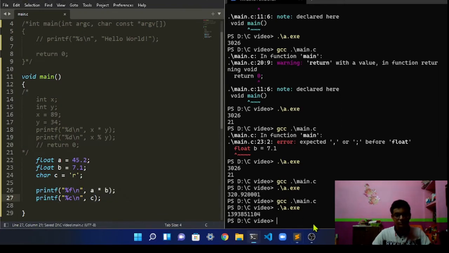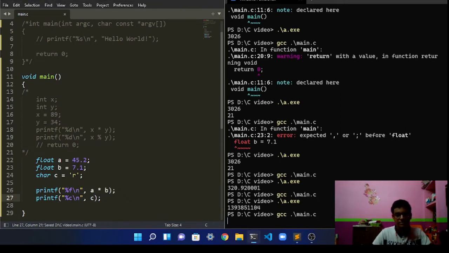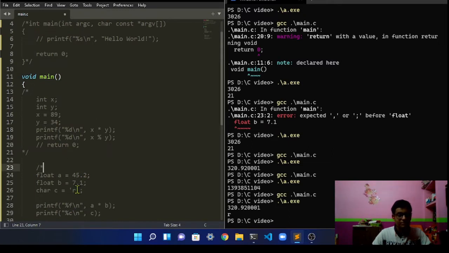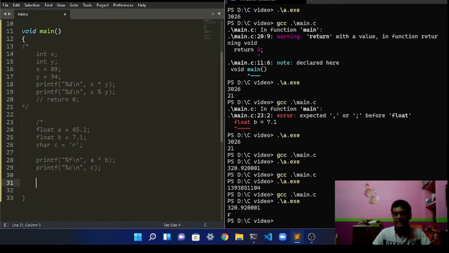Now save the code and compile, and as you can see, after the number it printed a character which is R.